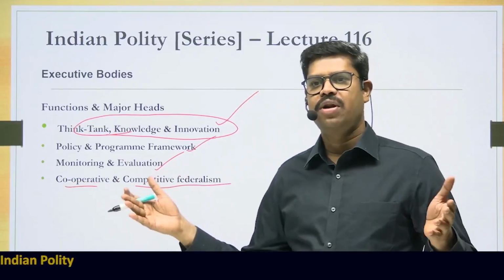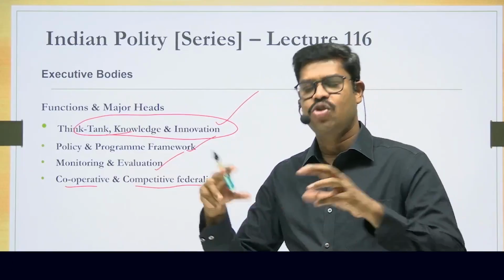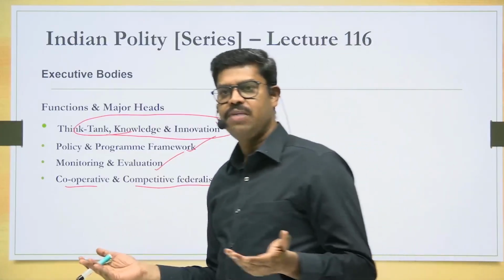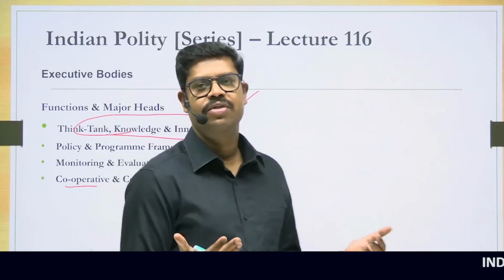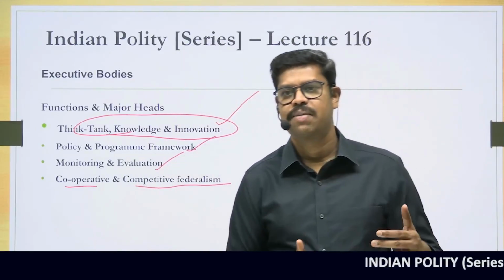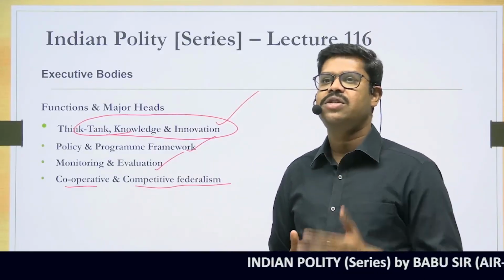Cooperative federalism means where the center and the state cooperate, whereas competitive federalism is where the states compete with one another in terms of their performance. That could be measured by the NITI Aayog. There are certain examples I can give. Say for example, today there is competition between the states in the development of certain backward regions. There is a program called the aspirational district program.